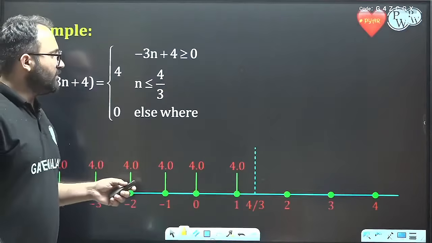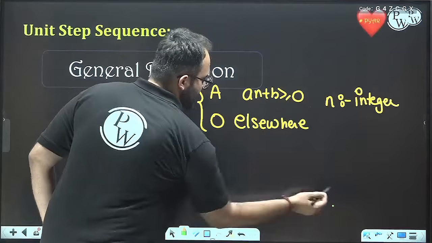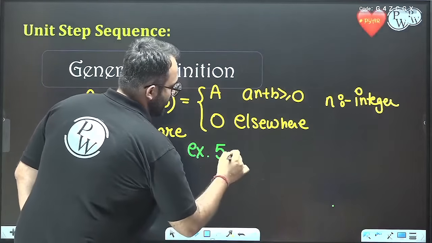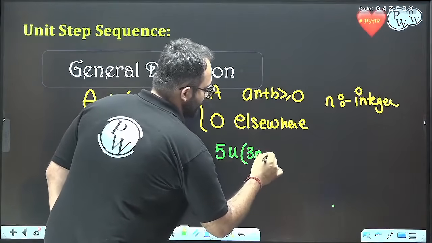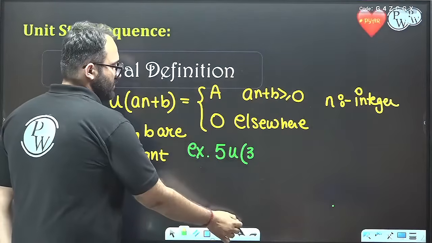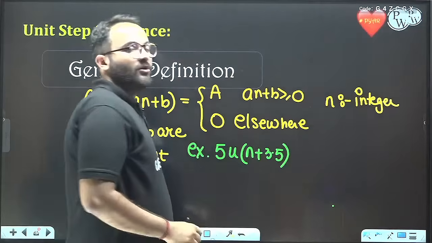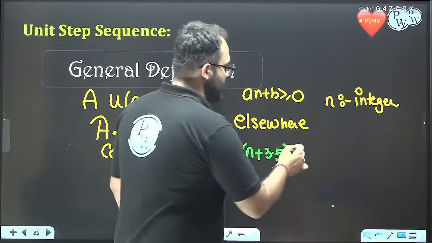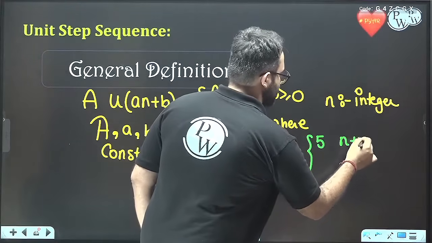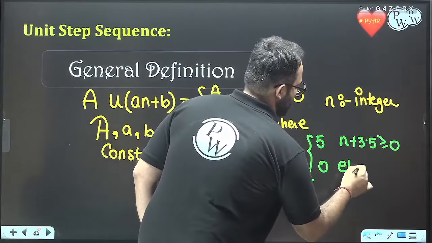Now let's see one more example, just for the sake of clarity. For example, 5 times u of 3n plus 4. Or let us say one more example, 5 times u of n plus 3.5. So we can see that this will be equal to 5 when n plus 3.5 is greater than or equal to 0 and 0 elsewhere.